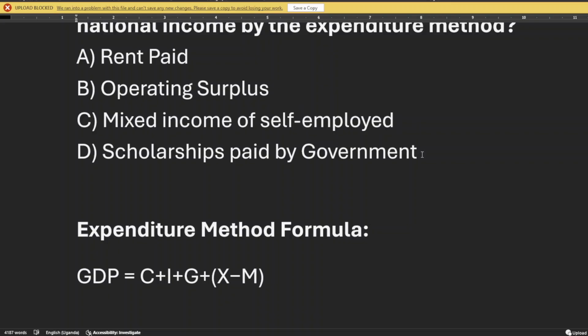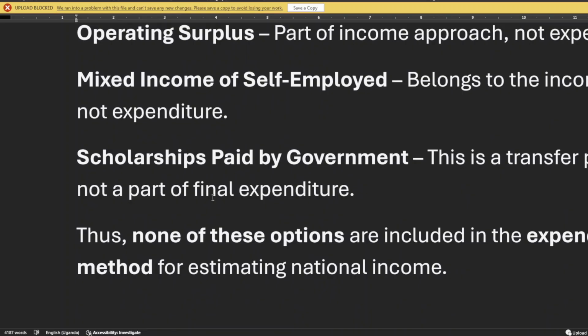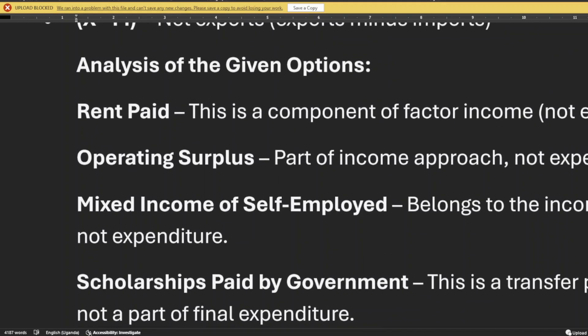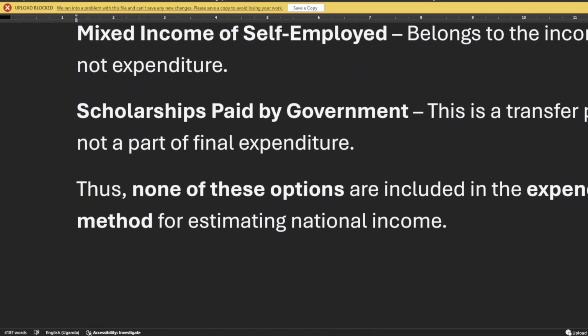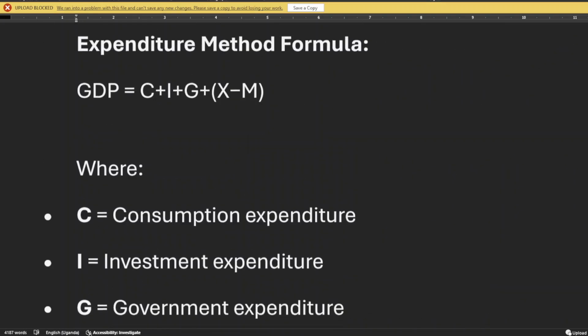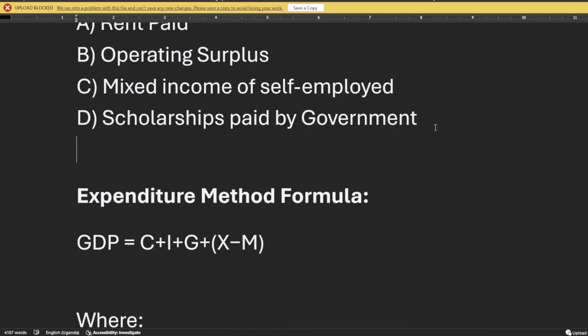Scholarships paid by the government. Now, this scholarship paid by the government would fall under government expenditure, but only if they are non-transfer earnings. If they are transfer earnings, that would mean that none of these options are included in the expenditure method of estimation. So feel free to put none or to put government expenditure because it's the one which is nearly close.